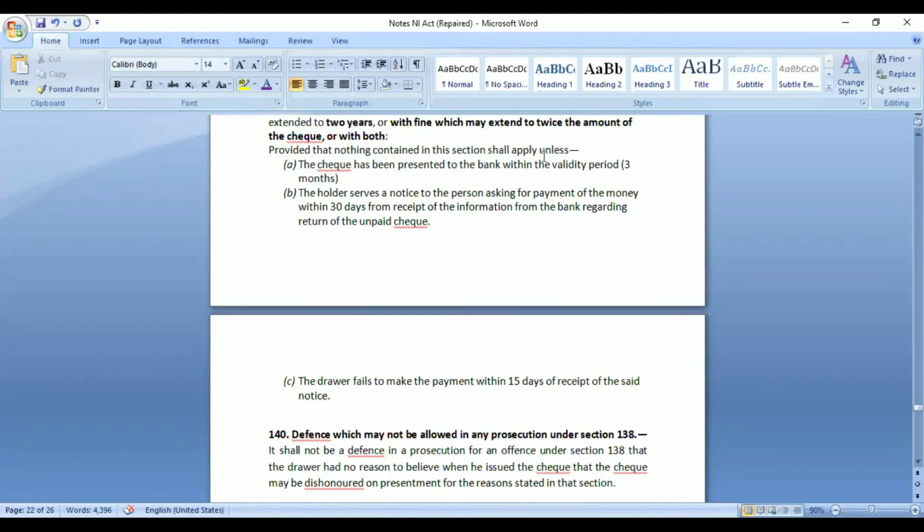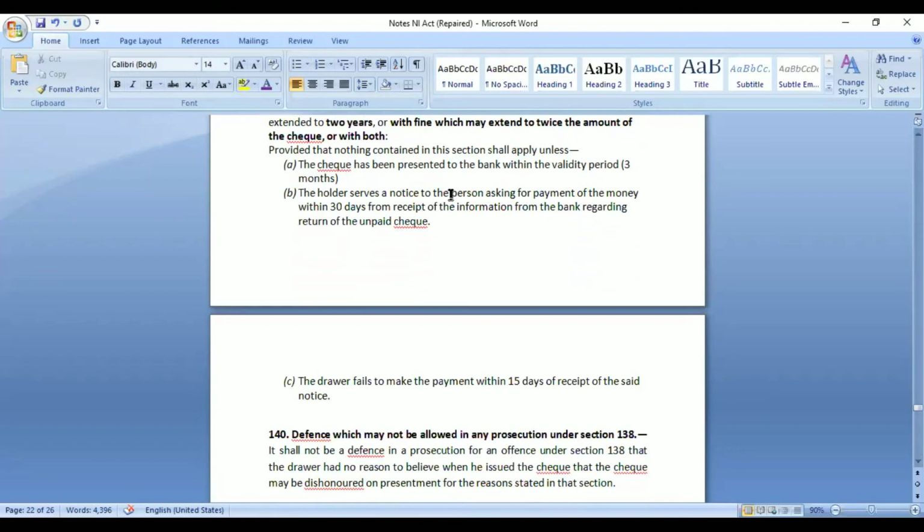Firstly, the check has to be deposited within the validity period. If the check was deposited after, say, 5 months from the date of maturity, then the person cannot file a case of check bounce because it was not his fault, right? So it has to be submitted within the period of validity only.